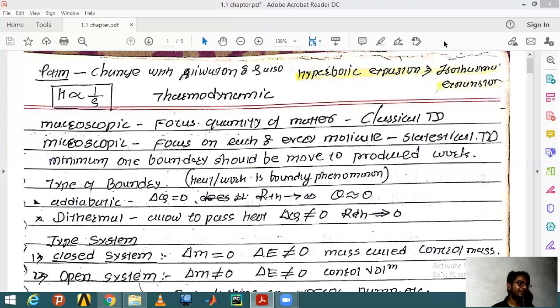It says that it is impossible to construct a device whose sole effect is to operate on a single reservoir, that is, it extracts energy from that reservoir, emits energy into the same reservoir, and keeps running continuously.